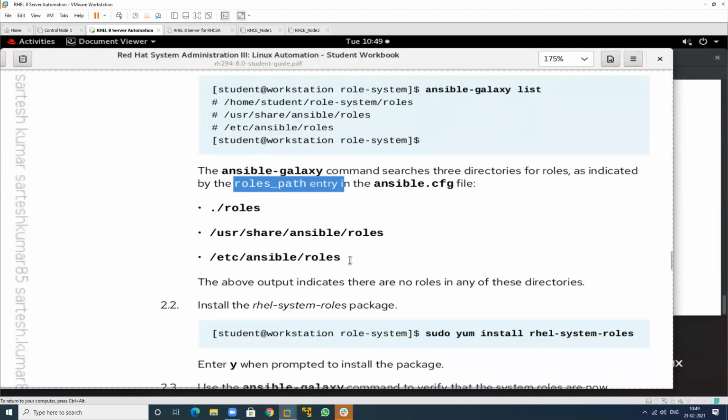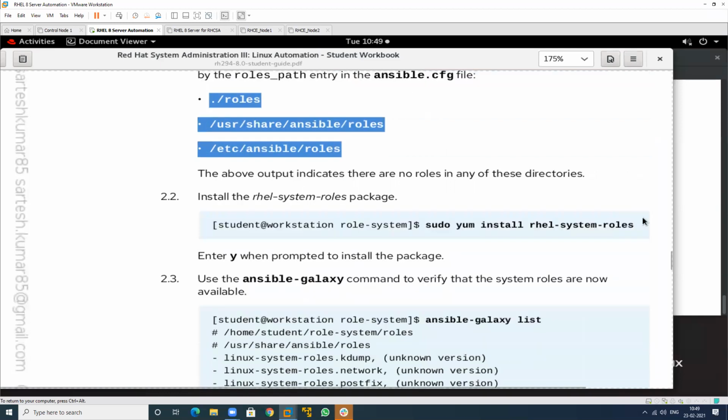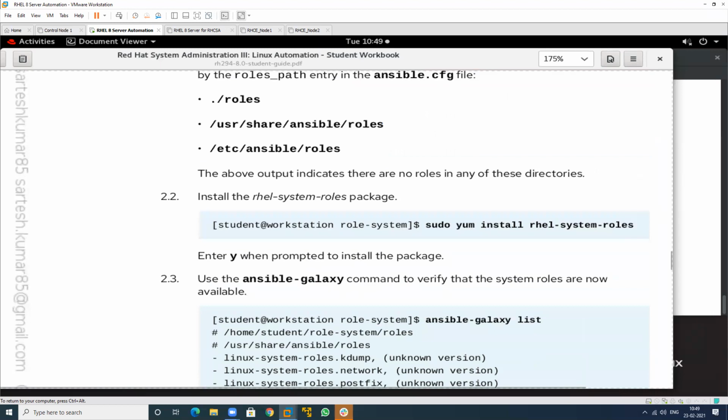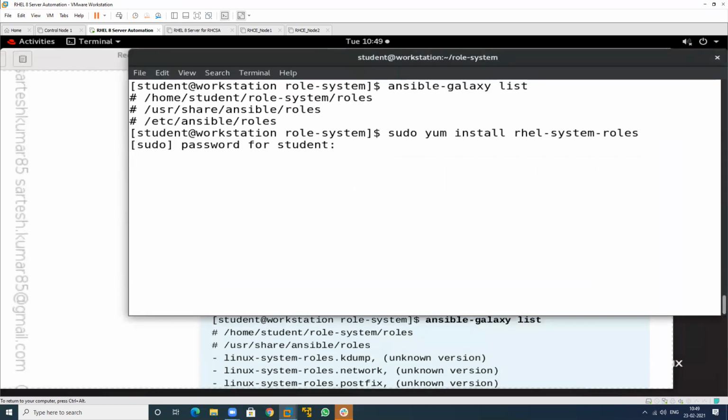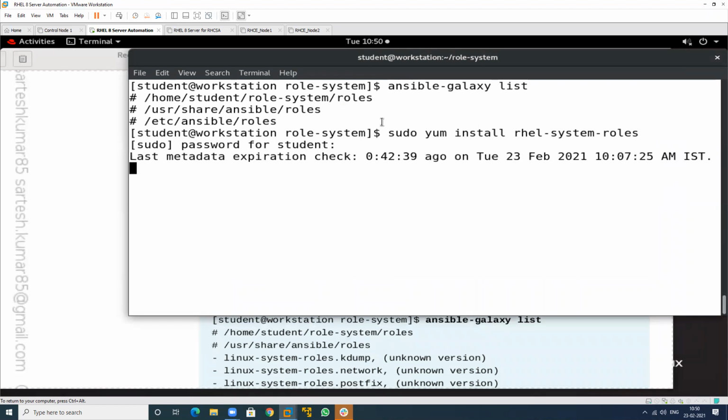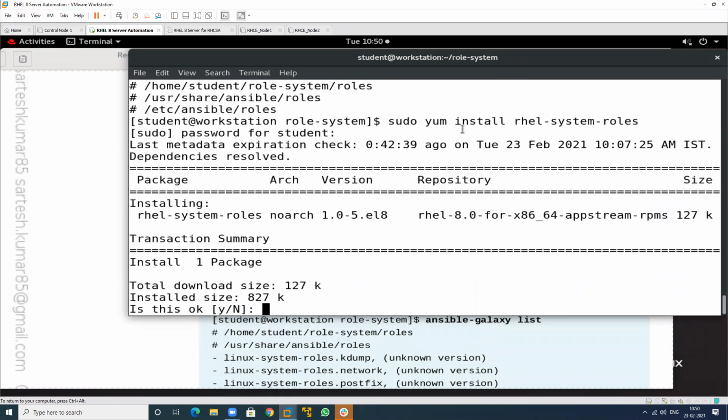These are predefined. So first you have to install this. So install this particular package. Why, sir, are we using sudo? I am working with the student user. Student user, okay, so it takes root privilege. Yes. So the package has to be installed by the root user. Super user do. It means yes, super user. So this role structure has been installed.